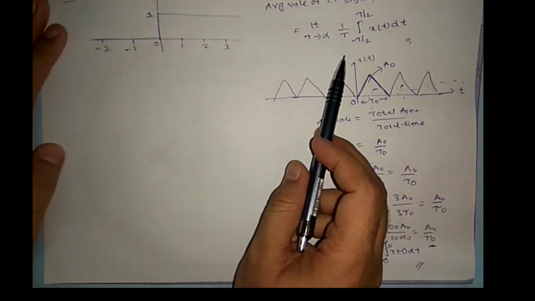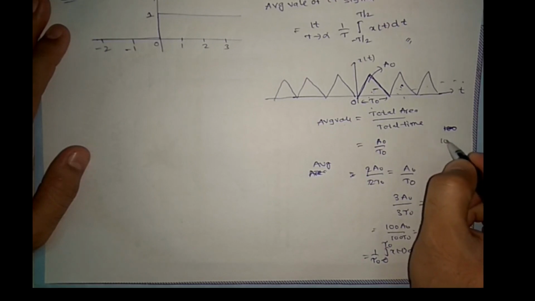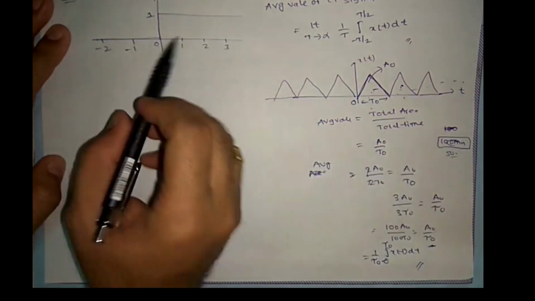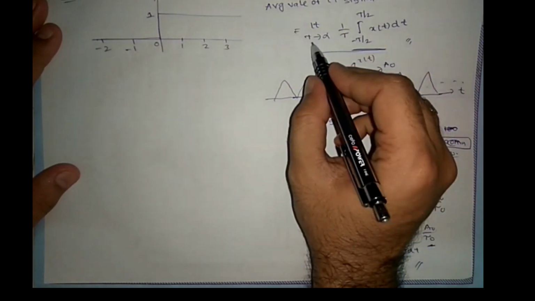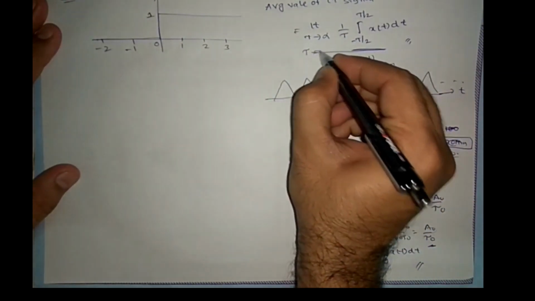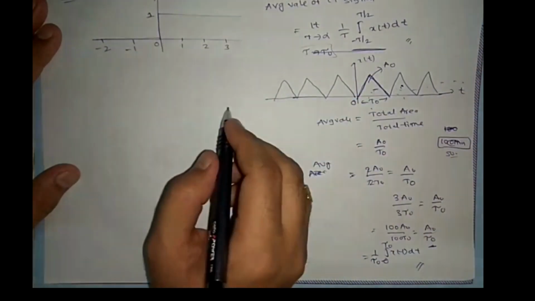But for a non-periodic signal, it is not the same. In your class, if everyone got 100 marks, then the average is 100 only. If every student got 50 marks, it means 50 only. But if you got different values, then you need to consider each and every value. So for a non-periodic signal we need to take this formula. For a periodic signal, you just substitute τ equal to τ₀.